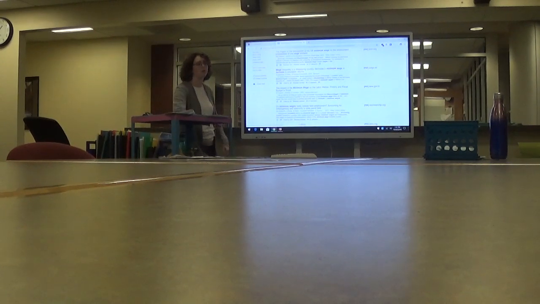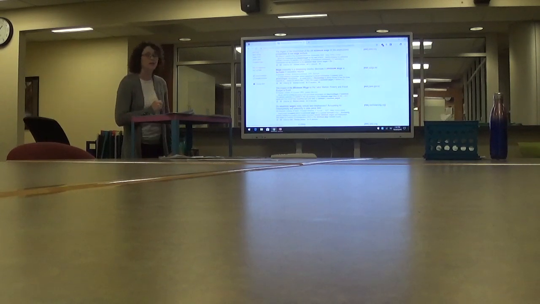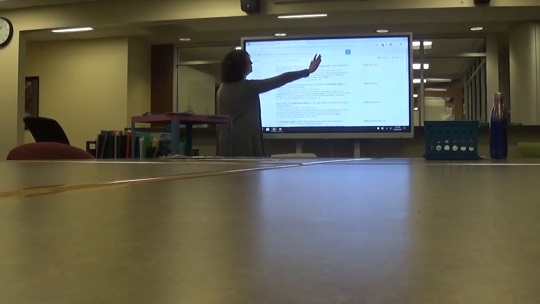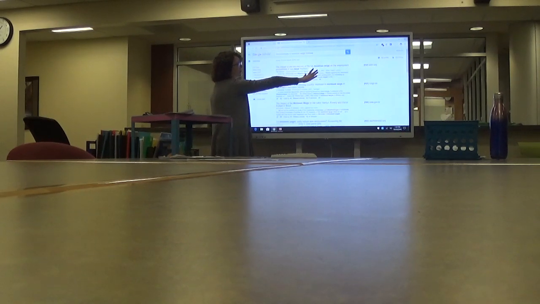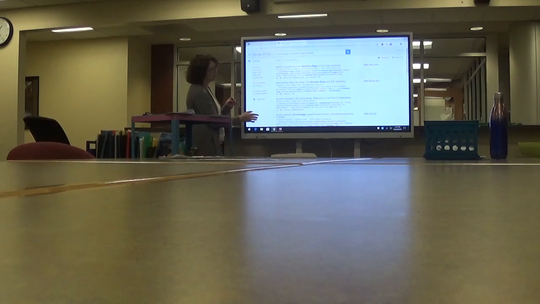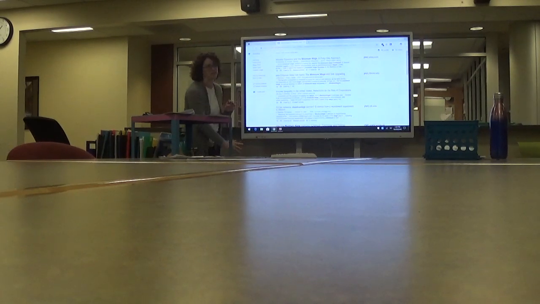Now, if everyone looks back on your checklist, what time frame do we want for scholarly articles? Does anybody remember? Read it. What does it say? Last year. Last year. So we wanted to find articles within the last year. If you first just type in Google, this is not going to be listed by year. So you may find something up here that's very popular, but it's very old. So what you could do is on the left-hand side over here, you simply click since 2018. And this will be your results from the past year.